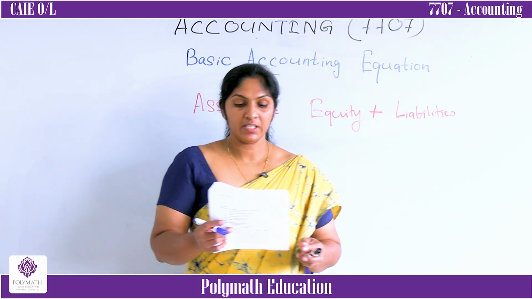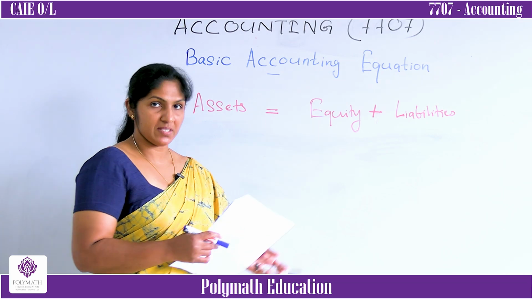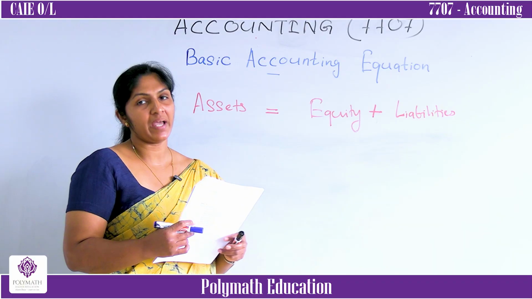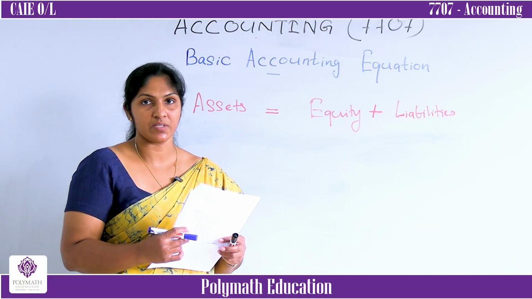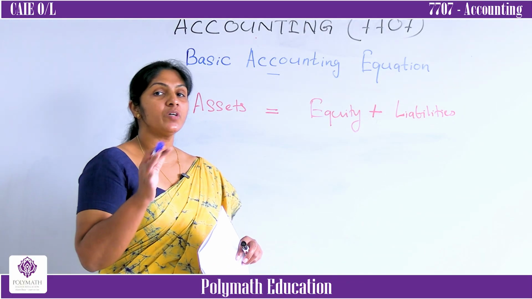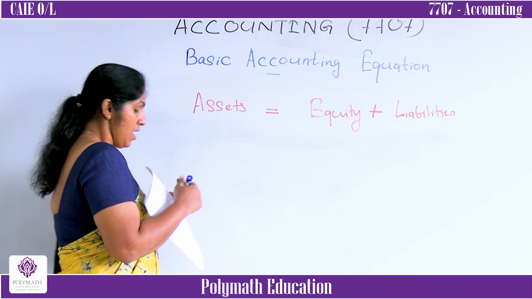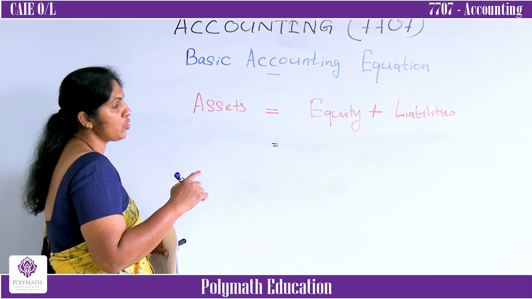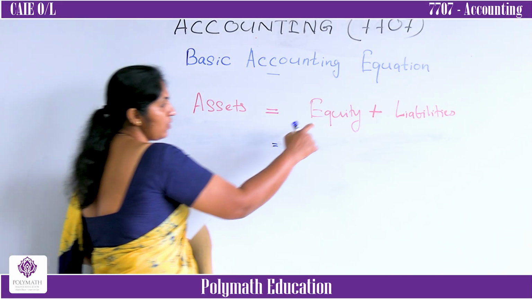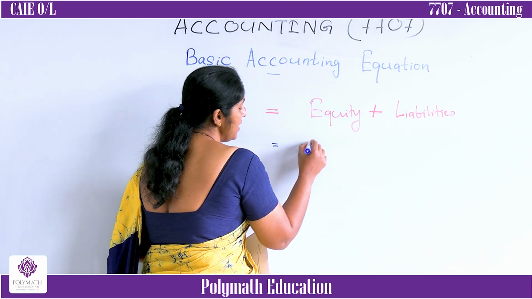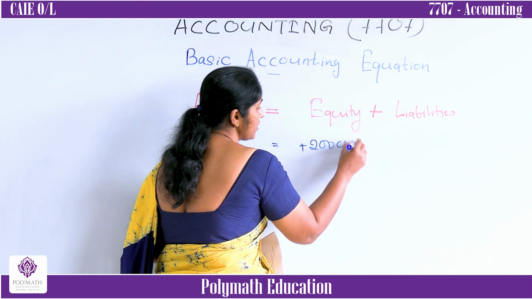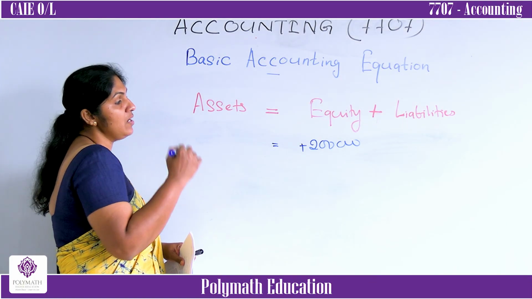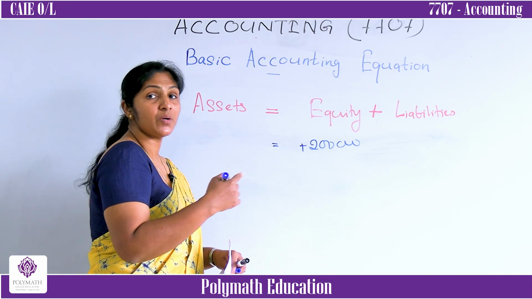Now, the third one. John started a business by investing his own money, 200,000, and obtaining a bank loan of 50,000. You are the business. How much did you get? You got 200,000 from the owner, from John. Owner means always equity, so equity is 200,000. As well, you have got another 50,000 from the bank loan.